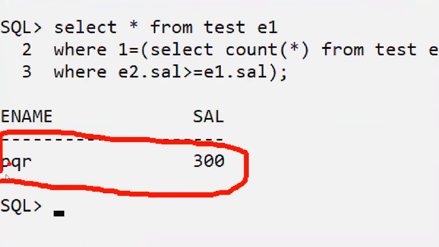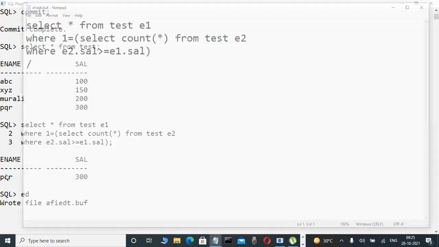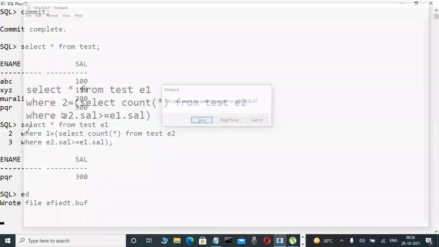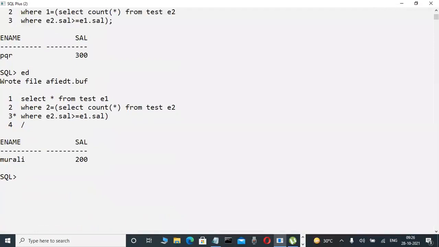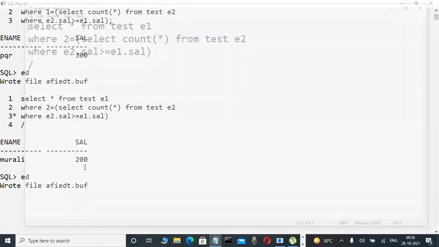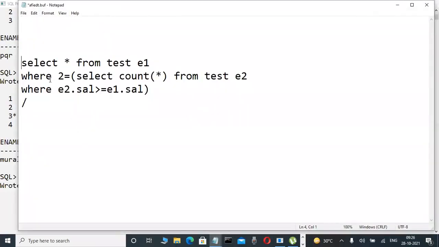Yes, here. Suppose for the second highest salary employee, in place of one we are using two, like this. Second highest salary employee, Murli 200, like this. Today I will tell you how it will be executed. This is a predefined query also. Your understanding of the execution becomes very easy through this query.